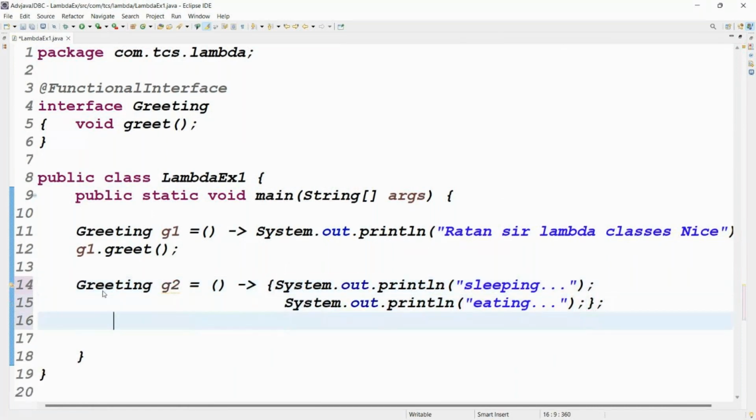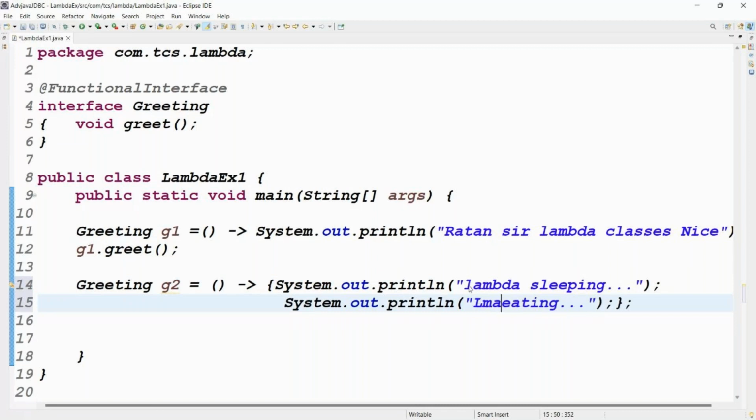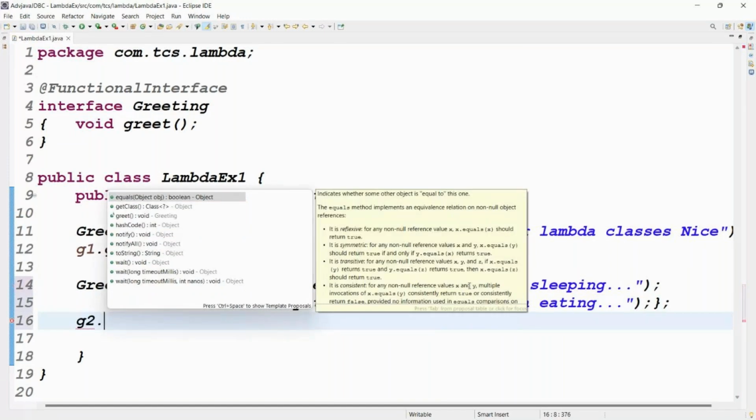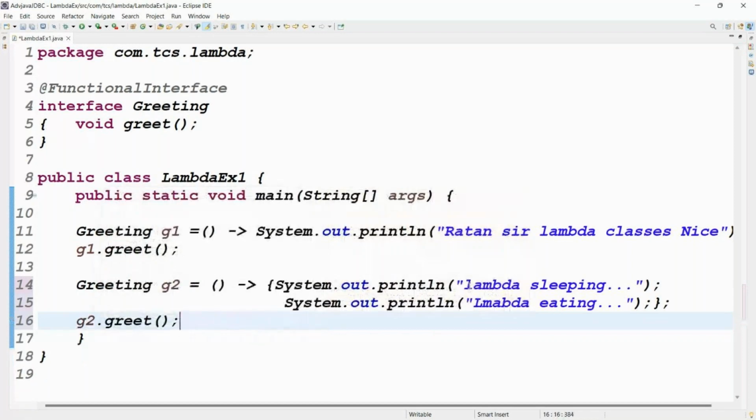Lambda sleeping, lambda eating. Now we need to call g2 dot what? The greet method, right? That's it. You have done the work.